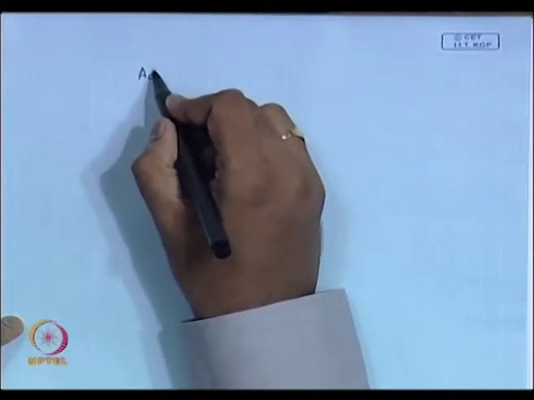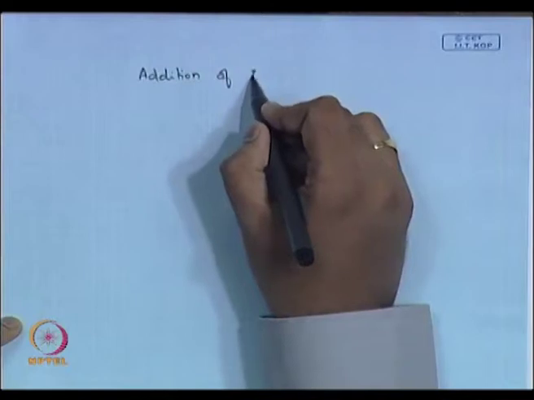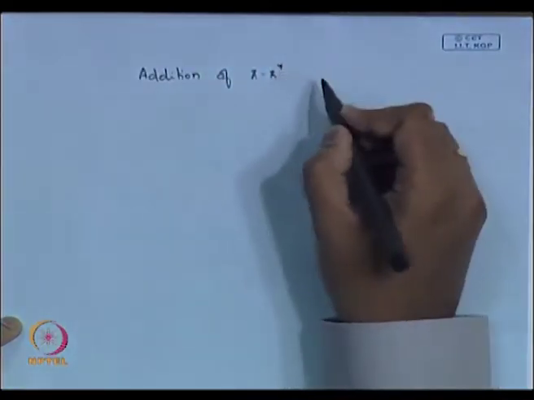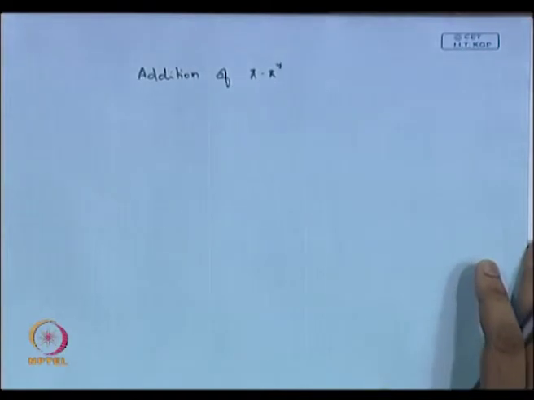In this class we will take the second reaction, which is the addition of pi star reactivity, or what you mostly call dimerization type reactions. So this class we will talk about that. You can say addition of pi star reactivity or dimerization reactions.